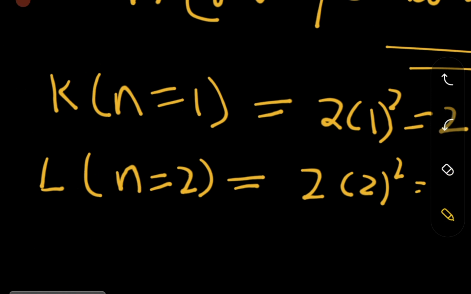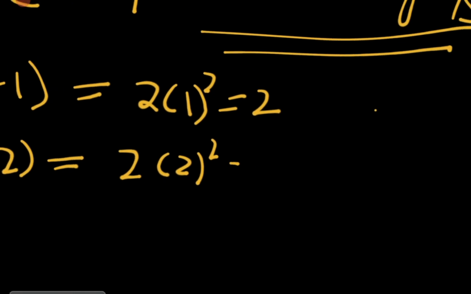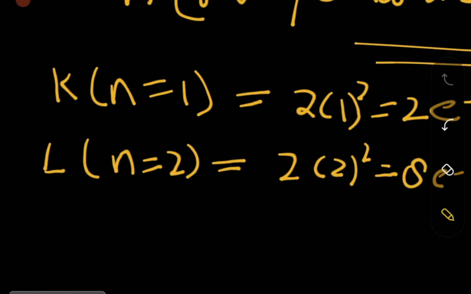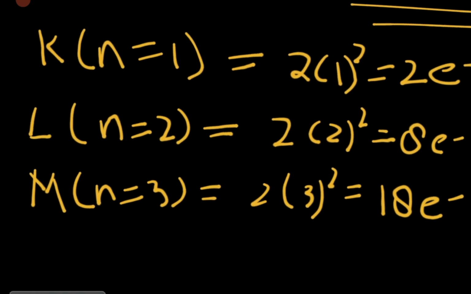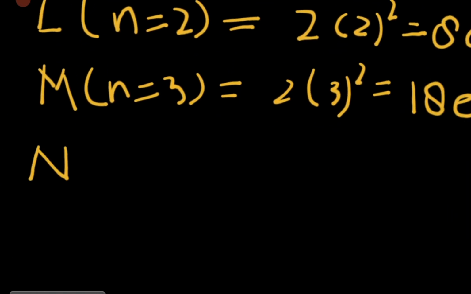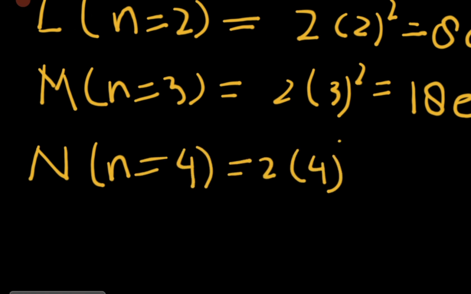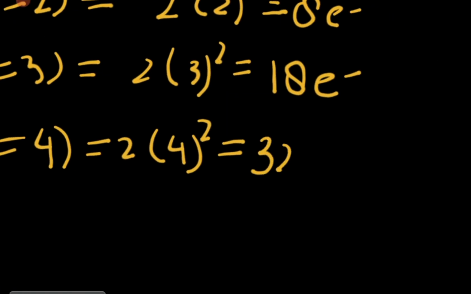So we have 8 electrons in the second shell. Very good. Then K, L, M, so now we have n equal to 3. That is 2 times 3 squared, which is 18 electrons. Now if we consider n equal to 4, that is 2 times 4 squared, 2 times 16, so we have 32 electrons over there.